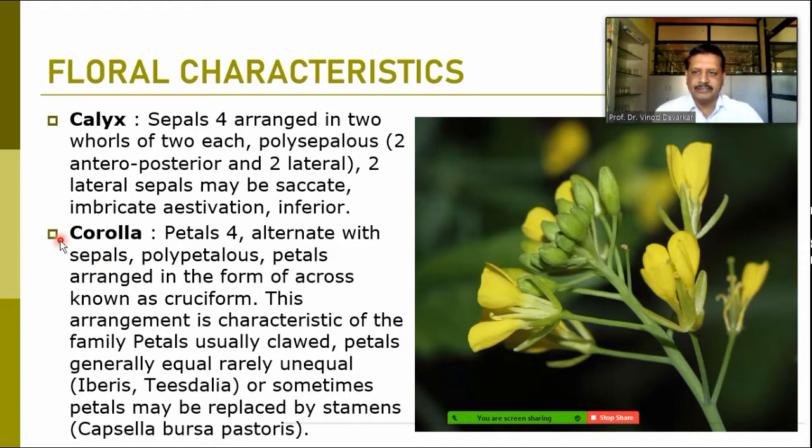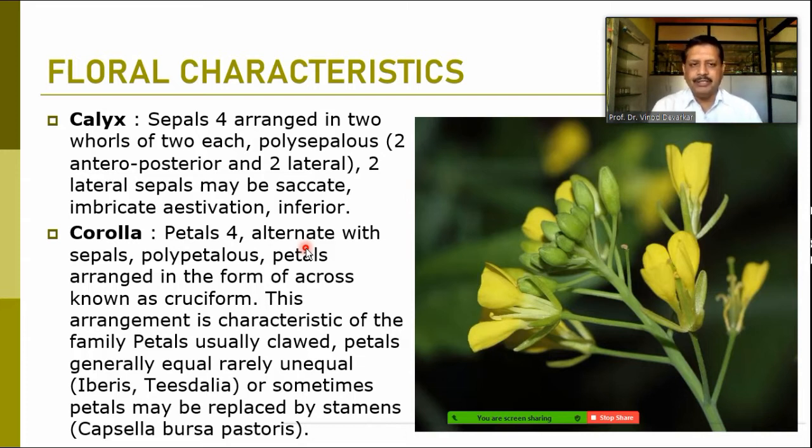Corolla is most of the time brightly colored. It may be yellow, white, purple, variously colored corolla you can observe in the family Brassicaceae. These are polypetalous, petals are free, and they are arranged in a cross-like structure where each pair of petals or sepals is at a right angle to one another. So it is cruciform, and because of that the family name was previously Cruciferae, but as per the ICBN it is now changed to Brassicaceae. This is the characteristic feature of this family, the cruciform corolla.